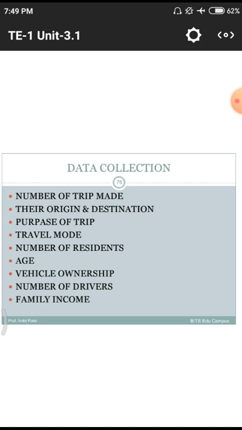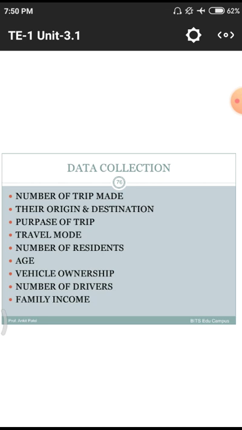Next one, number of residents. That means how many residents are in your home, so that how many residents will move on the particular trip. Next one, age. Age also matters, means if all the people are going below 50 years, that means they are young, so the points have to be made in a very fresh way. That means the roads and other things have to be designed in a certain way. If the people moving are of a very advanced age, they have to be designed with a few techniques so that the passengers are not affected by the designs.